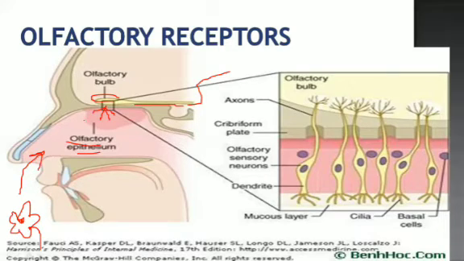So these particles just dissolve in it, and then they touch the cilia, and they produce sensations, or they produce an action potential, and then the neurons get depolarized, and then they transfer the charges or action potentials towards the nerve endings, to the axons, and then to the olfactory nerves, and then the stimuli go to the brain, and then the brain perceives the smell, whether it is fragrance or bad smell.